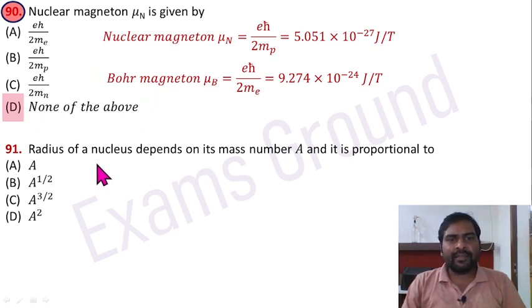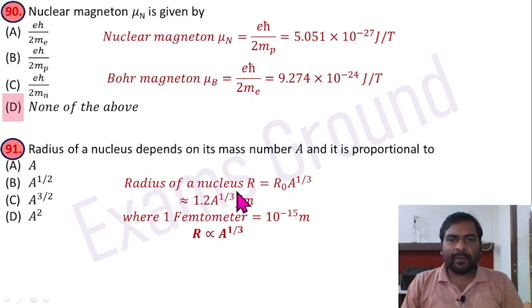Question 91. Radius of a nucleus depends on its mass number A and it is proportional to. So radius of a nucleus R equals R naught A raised to power 1 by 3, where A is the mass number, R naught equal to 1.2 femtometer. So R equals 1.2 A raised to power 1 by 3 femtometer, and 1 femtometer equals 10 to the power minus 15 meter. So from here R is proportional to A raised to power 1 by 3. So no option is matching. There is no correct option. It should be A raised to power 1 by 3.